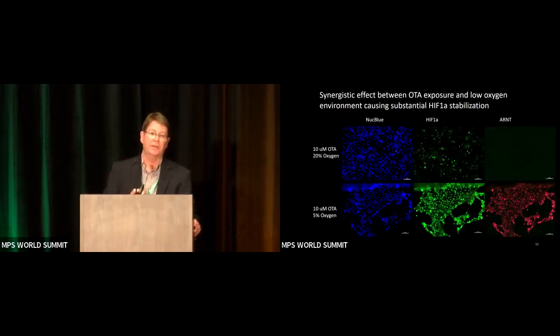And here's something interesting to look at here. So under 20% oxygen conditions, which are standard conditions in the lab, you can see some translocation of HIF1 alpha into the nucleus as shown in green in the center panel with 10 micromolar OTA. Don't see much for ARNT. In contrast, when you look at 10 micromolar OTA plus 5% oxygen, so hypoxic conditions, you see a significant translocation of HIF1 alpha to the nucleus as well as ARNT. But in addition, what we also see, if you look at this under phase contrast, when you look at, for example, the DAPI stain, the NucBlue, you see regions where there's no cells because it's actually quite toxic.